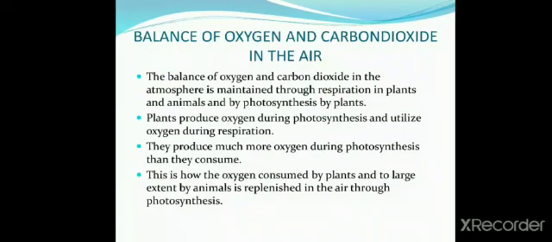Balance of oxygen and carbon dioxide in the air. The balance of oxygen and carbon dioxide in the atmosphere is maintained through respiration in plants and animals and by photosynthesis by plants. Plants produce oxygen during photosynthesis and utilize oxygen during respiration. They produce much more oxygen during photosynthesis than they consume. This is how the oxygen consumed by plants and to a large extent by animals is replenished in air through photosynthesis.